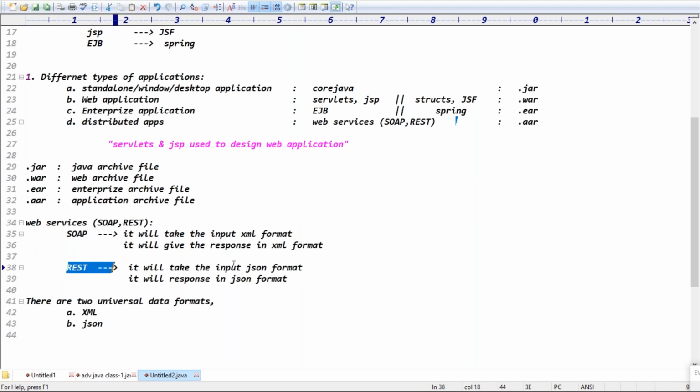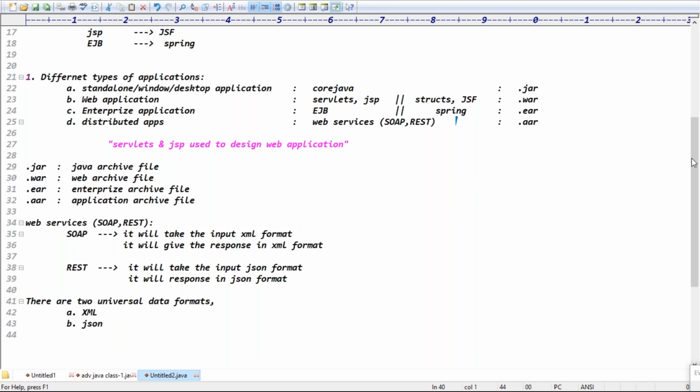These kinds of services are called which services, guys? REST services, right? Exactly. So at least you get the clarity about the services. Service means what? If you design one small service, like payment gateways or a WhatsApp chat message service, that service can be accessed by one client or by multiple clients.